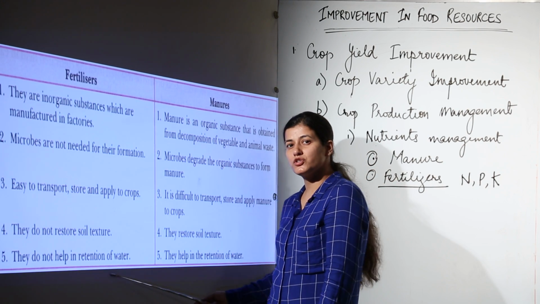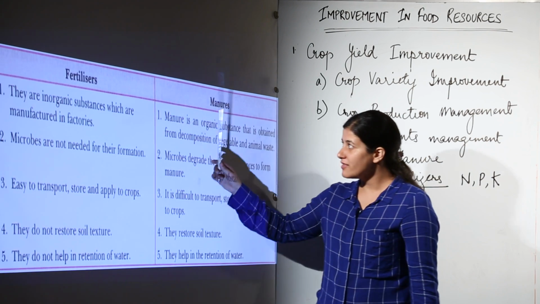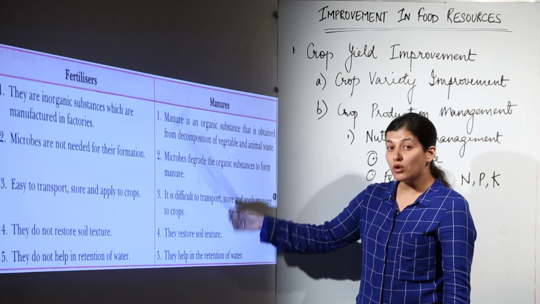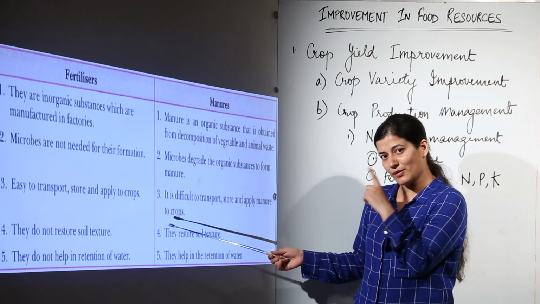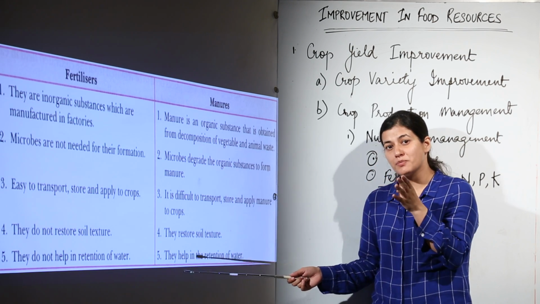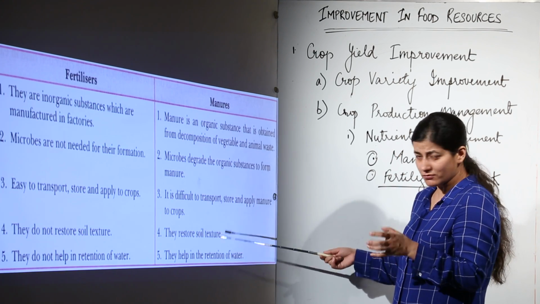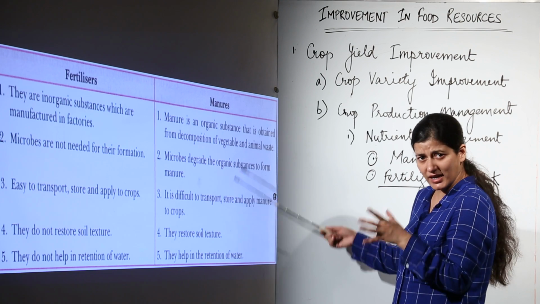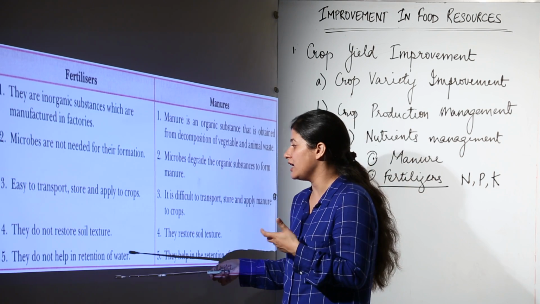Fertilizers do not restore soil texture. Now this is an important point that you have to remember. That's why I said that they have a lot of polluting potential. They are going to leach all the nutrients. That is why we had green manure, which was for the purpose of restoring the nutrients. Manures restore soil texture. So the polluting potential over here is very less. In fact, they are responsible for restoration of the soil, which is very important.